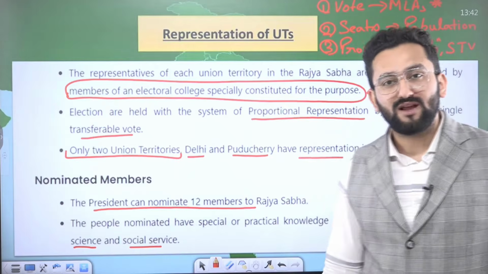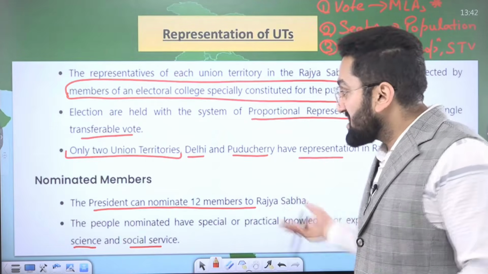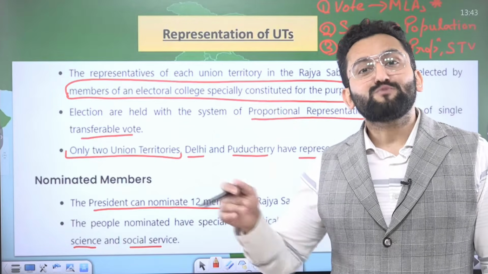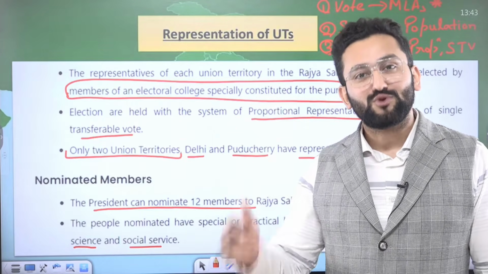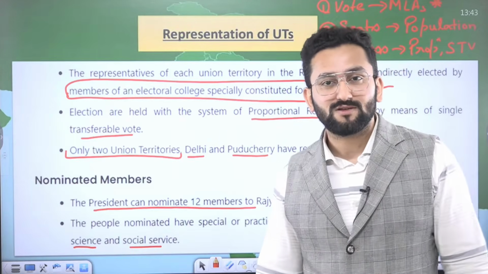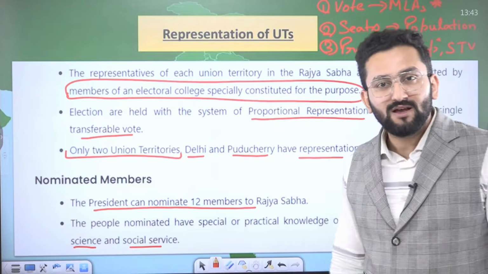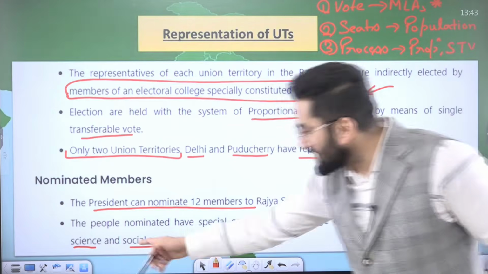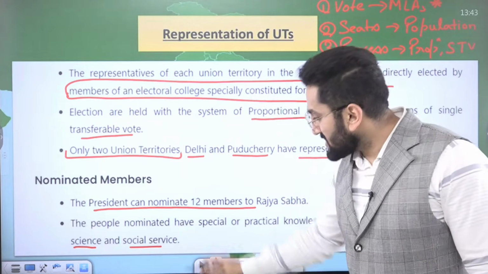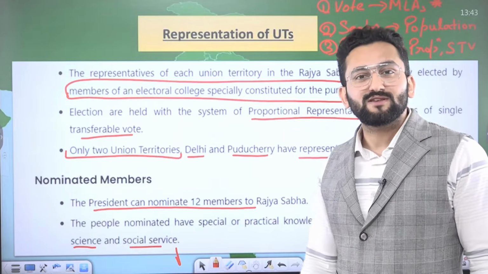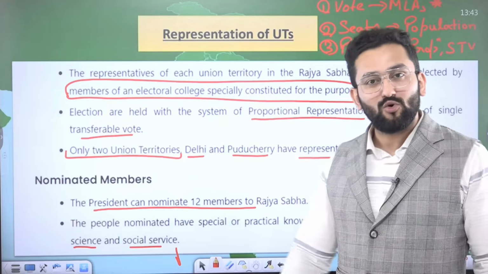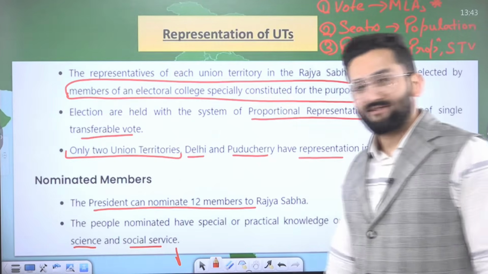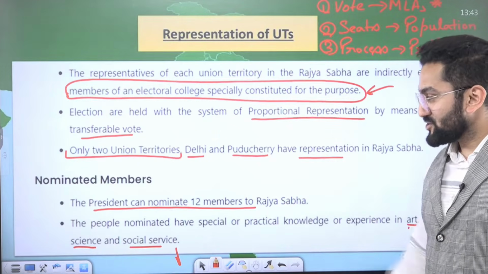If a statement is made that Sachin Tendulkar was nominated in Rajya Sabha in the category of sportspersons, contribution is sports, would that statement be true or false? That would be false, because there is no such category of sports. It is art, literature, science and social service. He was appointed under the category of social service, because when he used to play, the whole nation used to get united. So you should remember these details.